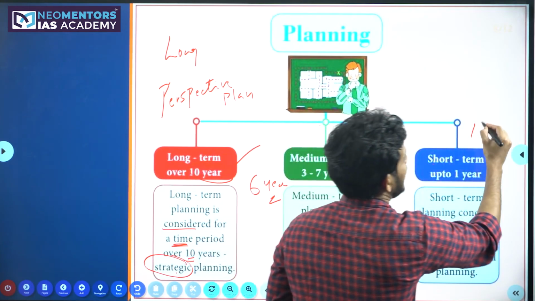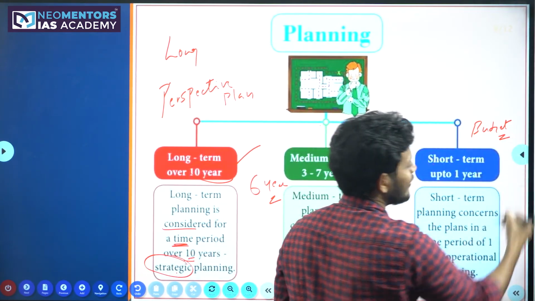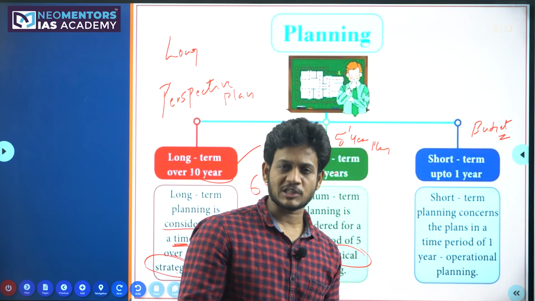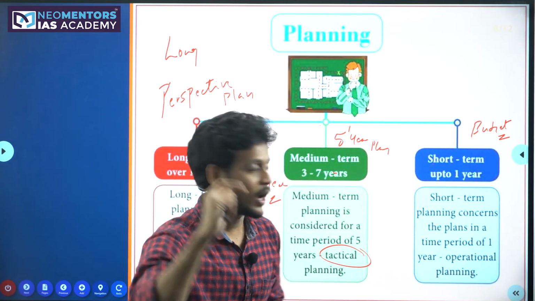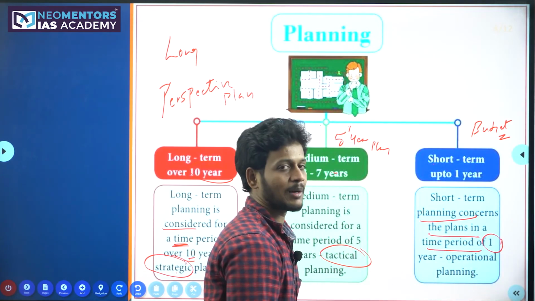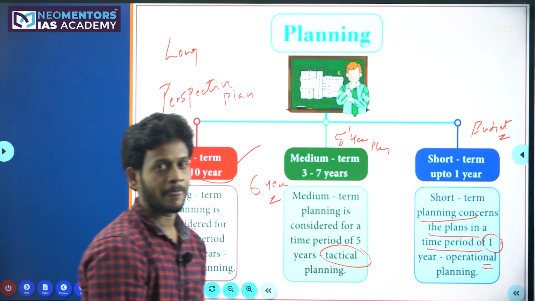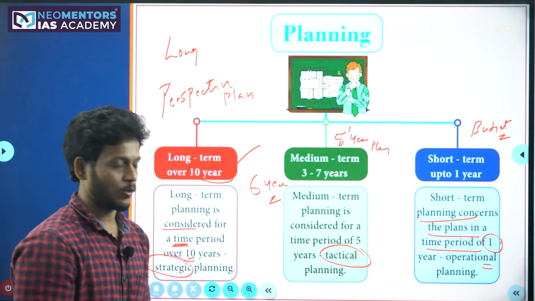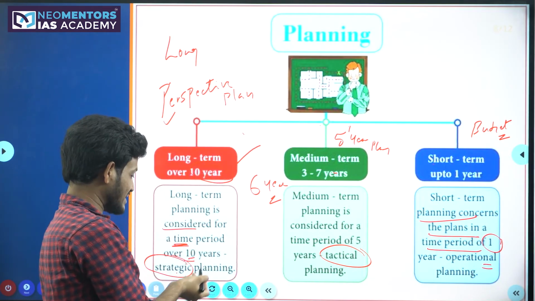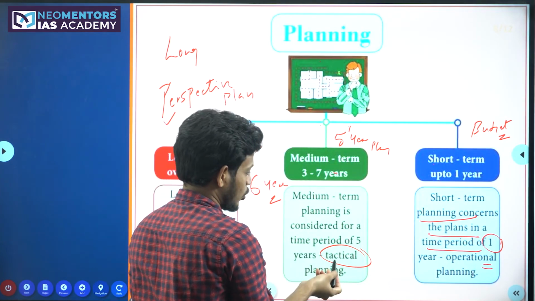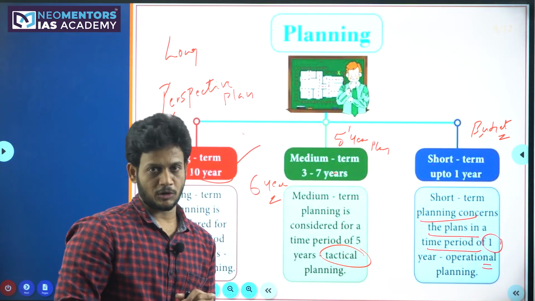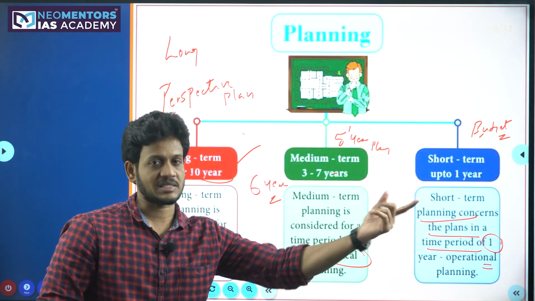Short-term plan in the sense budget that we actually pass every year in the parliament and as well as in the assemblies. So budget is nothing but revenue, expenditure, all the details we give for 1 year. That is what it is all about. Planning concerns the plans for a time period of 1 year. It is nothing but budget, which is also called operational planning. So in the exam, what you can expect is, first they'll ask you what is perspective plan, what is strategic plan, what is 5-year plan, what is tactical plan, what is operational plan, what is budget, and somewhat deeper parts of this subject also. Those deeper parts we will see in the concerned chapters.